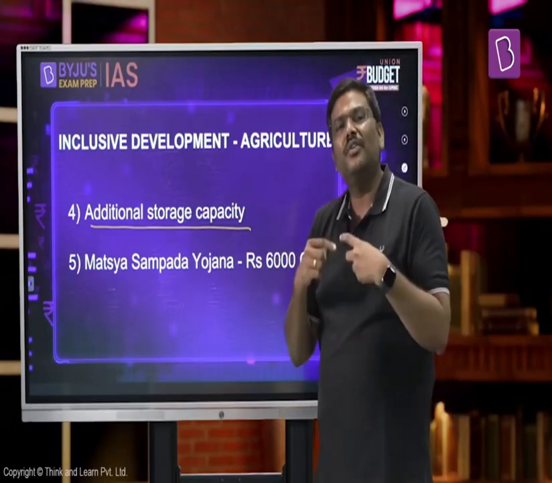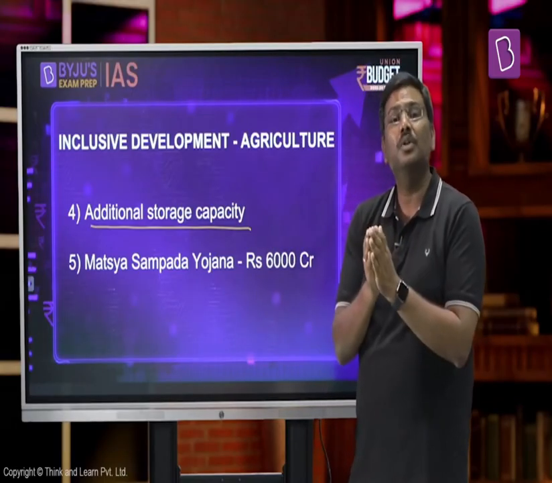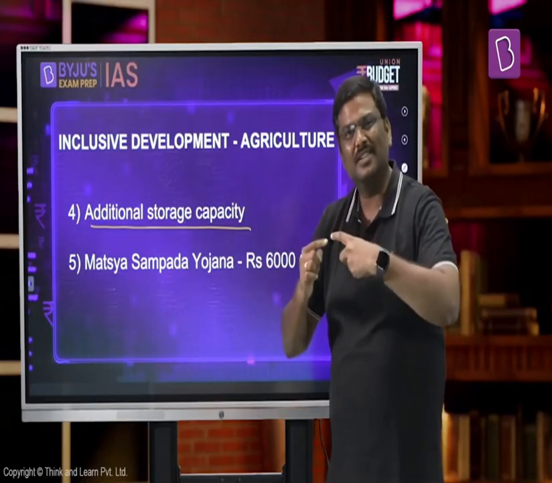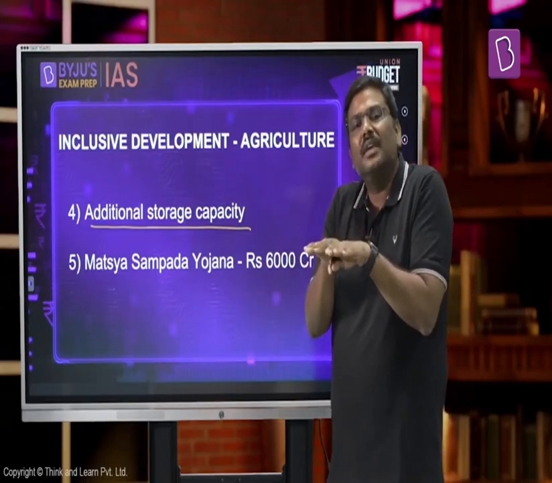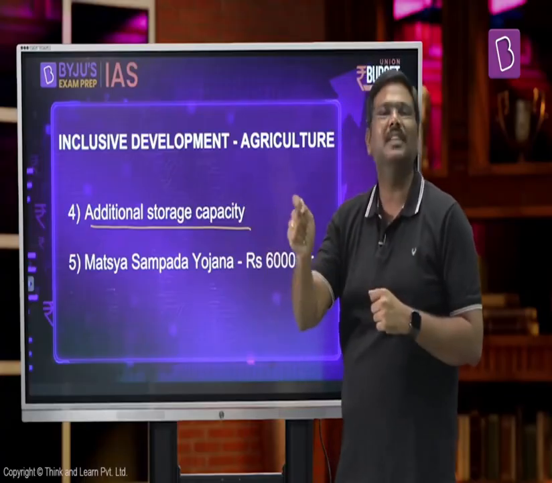And because this is a destruction of agriculture production, the farmers who are involved in the cultivation of this will not be able to generate or earn a sufficient amount of revenue. It creates a distress in the agriculture sector, and more specifically, there is a disturbance in the supply and demand of these commodities, which might contribute to a spike in the prices of the commodities in the market.